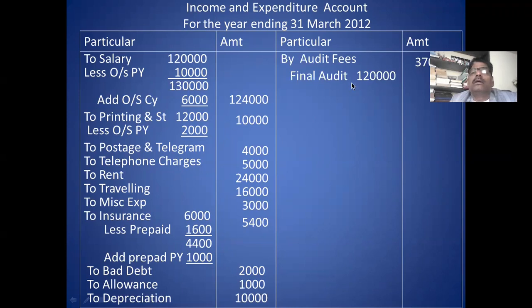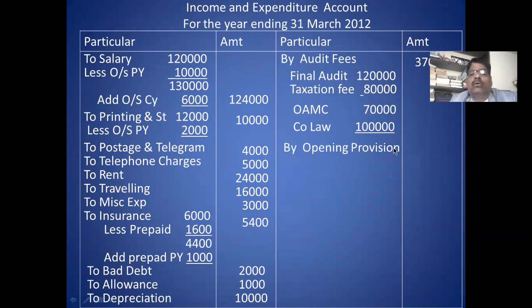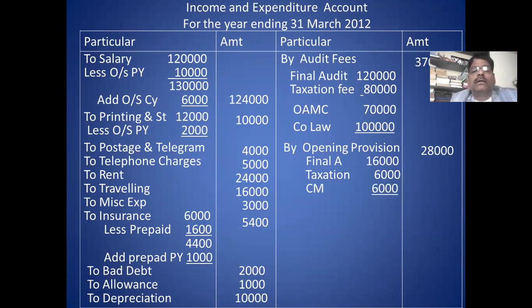Thereafter, you take the audit fee on the credit side. Total, all the audit fee bill sent. You take bill sent. Four are the bill sent. Total of this 3,70,000 you take, and then you take opening provision. Opening provision for outstanding fees. That is 6,000 taxation, 16,000 final audit, then 6,000 company matters. This is the opening provision, and you take closing provision on the debit side.